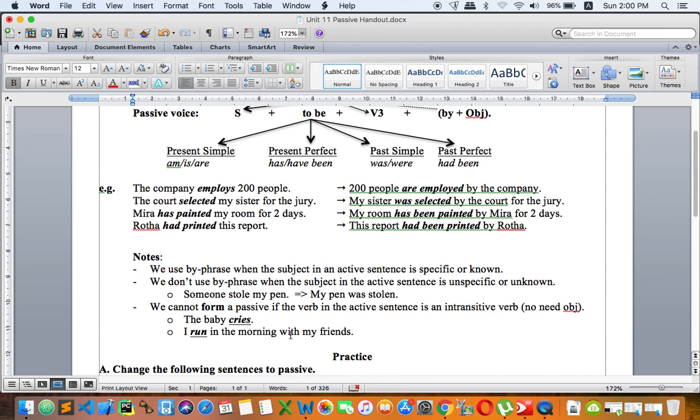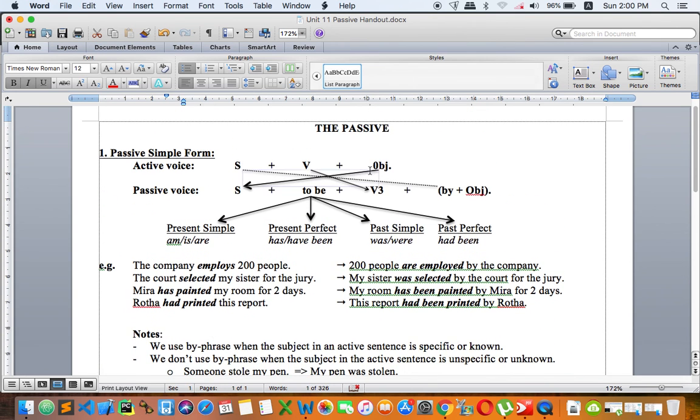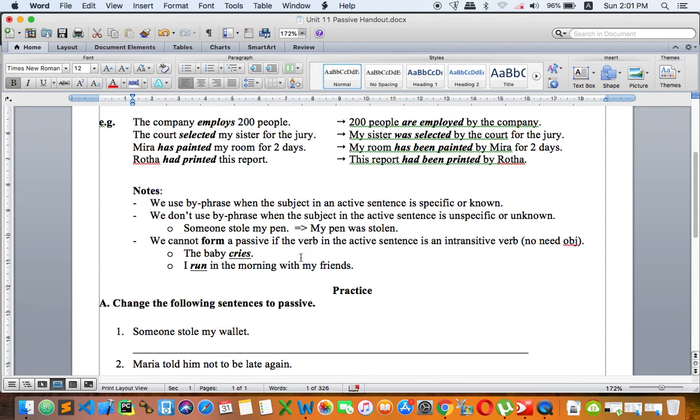I run in the morning with my friends. So run, run nothing. Okay, so it's also an intransitive verb. It cannot form a passive, again, because it doesn't have an object. So without an object, suppose that this sentence doesn't have an object, in order to form a passive, we need this object to form a subject in a passive. If we don't have this, we cannot form a subject in a passive at all. All right. So you have to take a look at the sentence carefully, especially the verb.